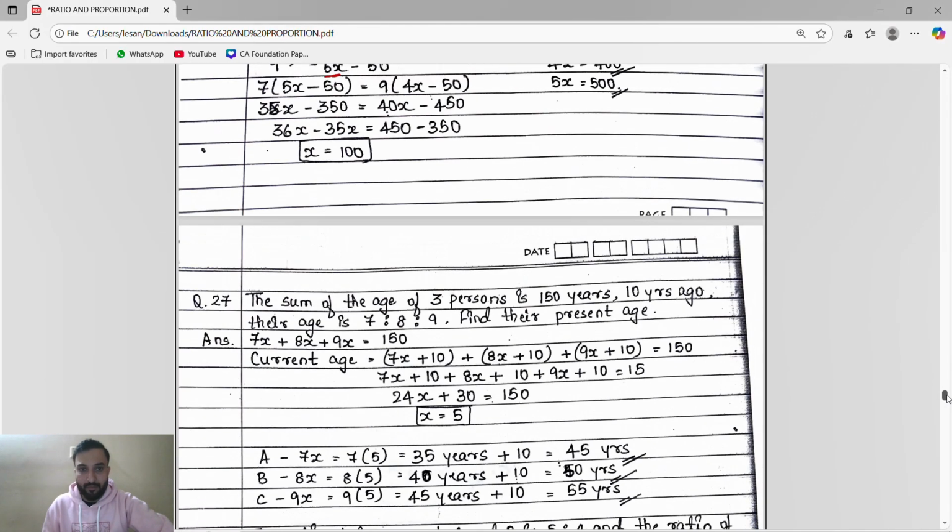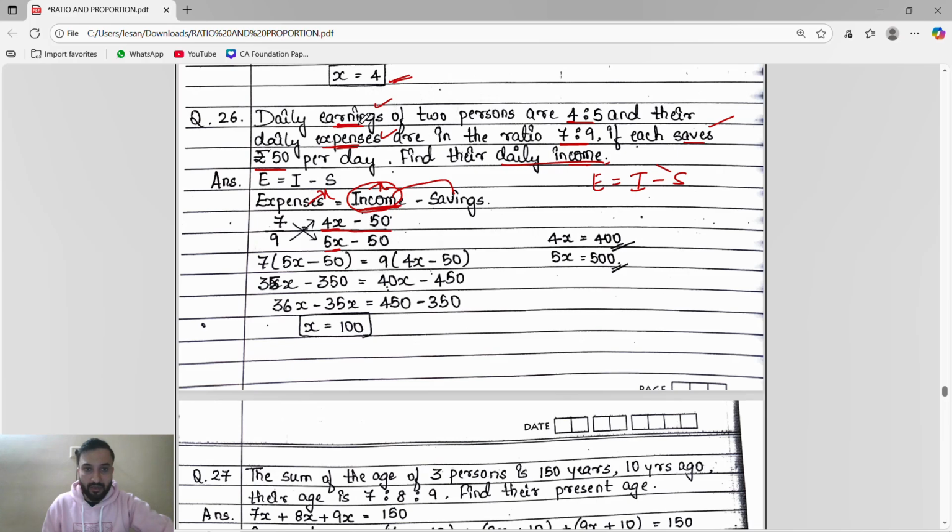The same thing we did here. Here they had given the earning, earning means income, then they had given the expenses, means expenditure, and then the saving. So expenditure is equal to income minus saving. We will write the x on the income side. The expenditure is 7:9. So 7 by 9 is equal to income minus saving. Income is 4:5, means we put the x on the income side: 4x by 5x minus saving, which is rupees 50. Then we do the cross multiplication and we get x as 100.